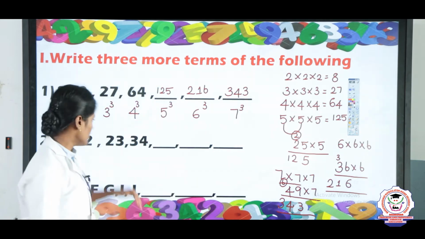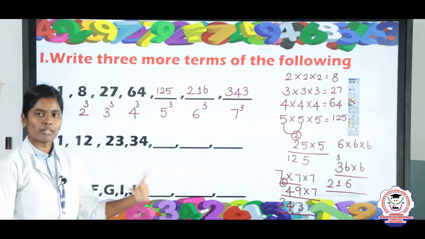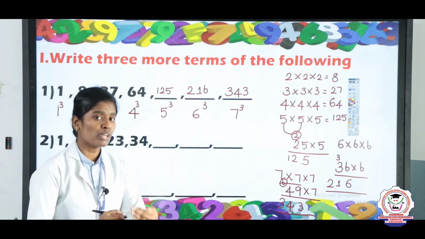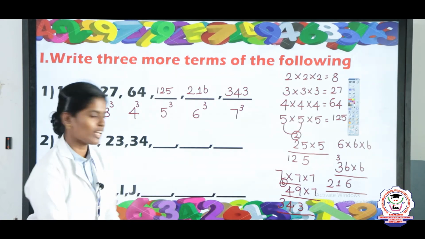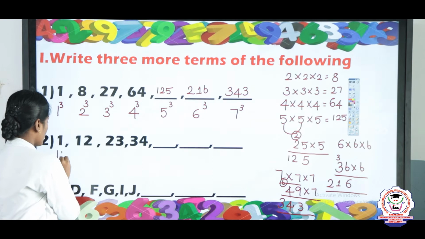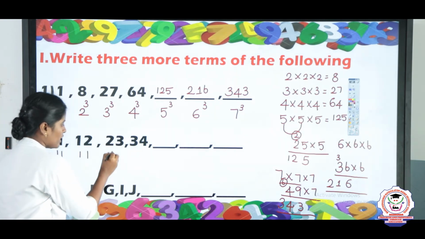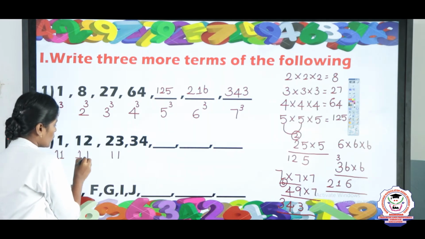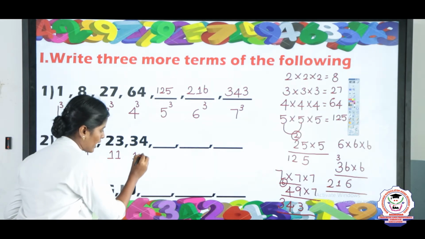Next listen children. Next question is 1, 12, 23, 34. First you take 1. What number should we use to add to 1 to get the answer 12? Very good. 11. So if you add 11, you are getting the answer 12. Again you should add 11 here, and here add 11, and here add 11.